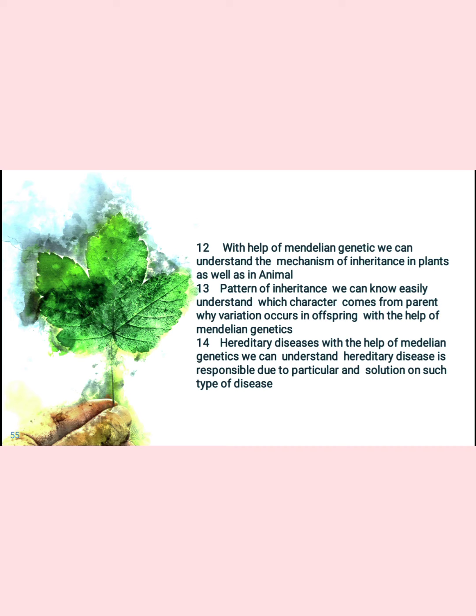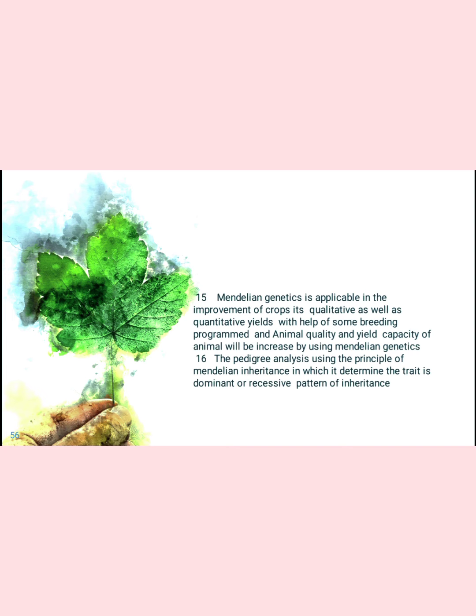They have a susceptibility to the specific virus, and that virus also infects that offspring. In this way, we can determine which type of gene is responsible for hereditary diseases. When we understand how hereditary diseases come from the parent to the daughter or offspring, we can easily determine their solution with the help of Mendelian genetics.